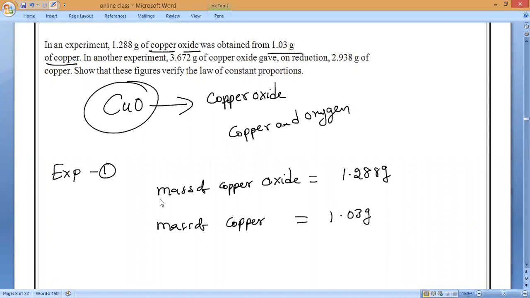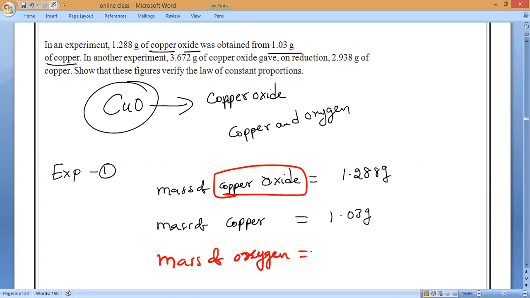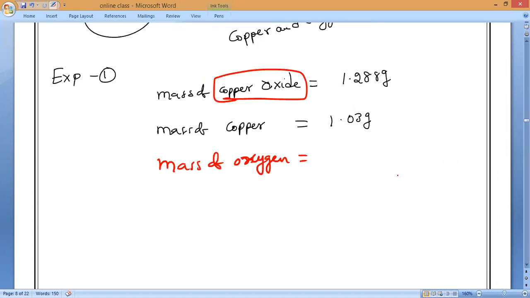Now remember, copper oxide is a product or reactant? Everybody, product or reactants? Copper oxide is the product. Now we will get one more thing here: mass of oxygen. That is what ratio we have to find. So mass of oxygen, how will it come? You have to tell me how much it will come.